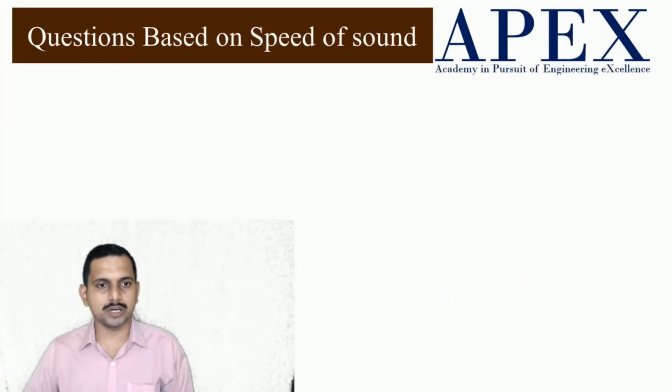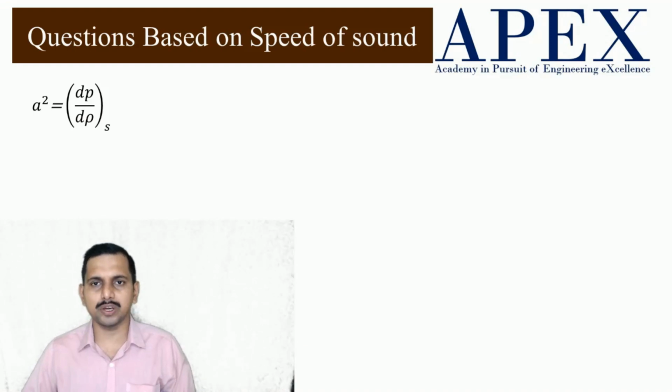First we will see speed of sound, questions based on speed of sound. We have seen speed of sound is how the pressure waves move and cause density differences. A is the speed of sound, and A square is dP by d rho at constant entropy. Entropy constant means it is going fast. Whenever something is going fast, we say it is constant entropy. In case it is going slow, it is constant temperature. When there is a chance of heat transfer, sound goes so fast that there is no scope of heat transfer. So that is why isentropic.